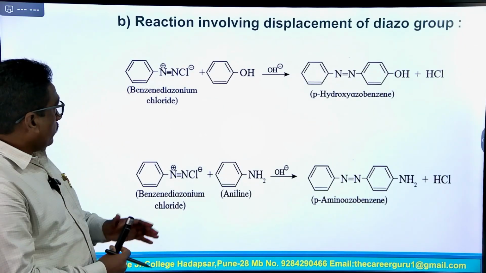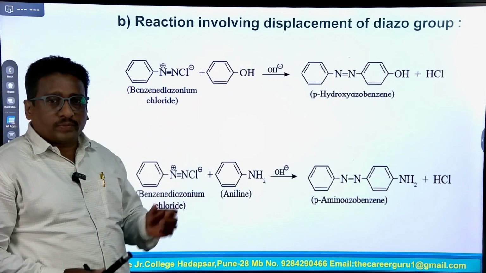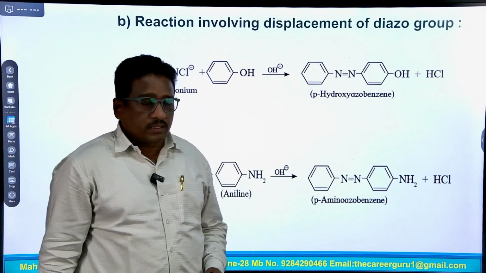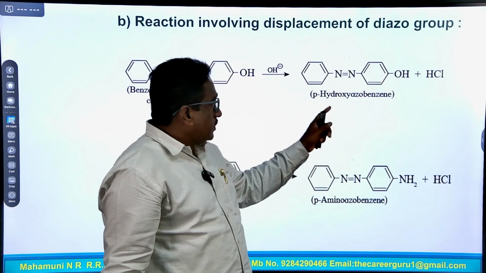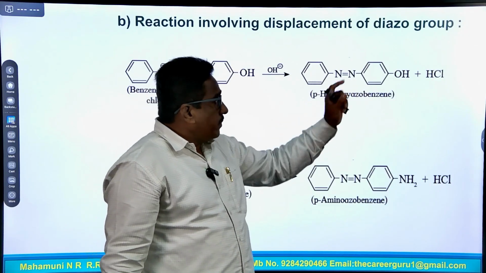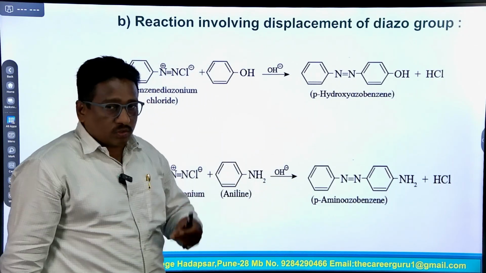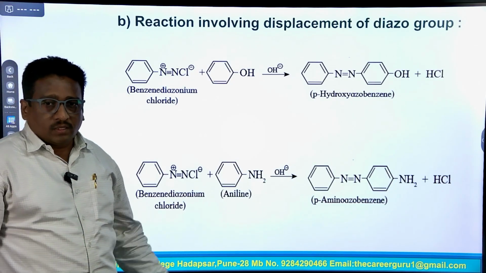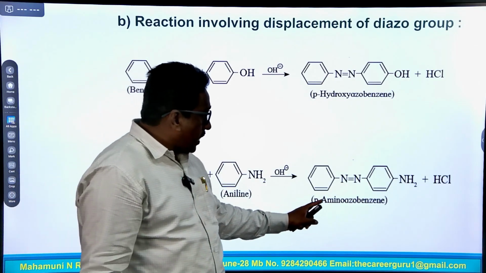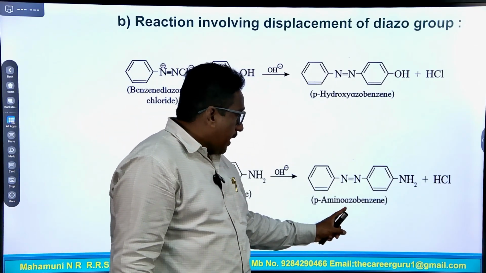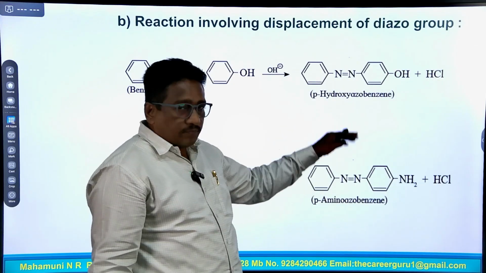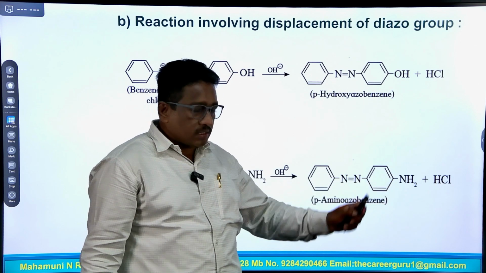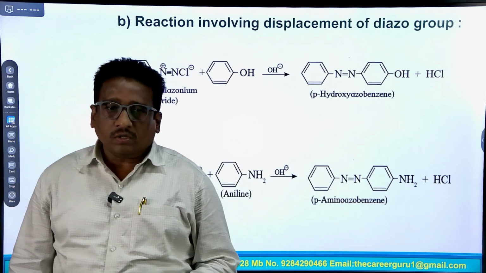So, in this reaction, when benzene diazonium chloride reacts with phenol in presence of base, it forms para hydroxy azobenzene. This OH group is present on the para position, so it is para hydroxy azobenzene. In the second reaction, benzene diazonium chloride reacts with aniline in presence of base to form para amino azobenzene. The difference between these two structures is that in the first structure the OH group is present on the para position, and in the second structure the amino group is present on the para position.